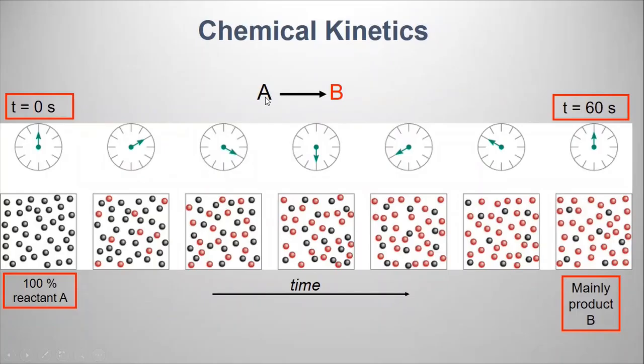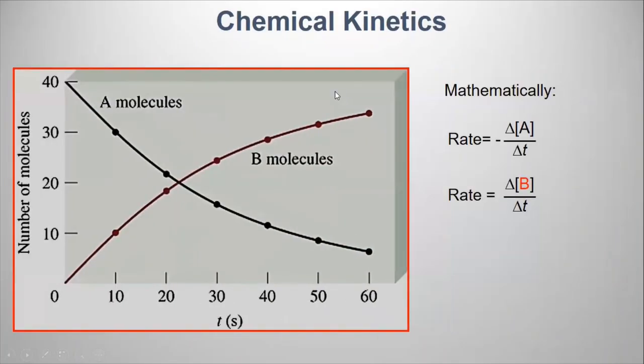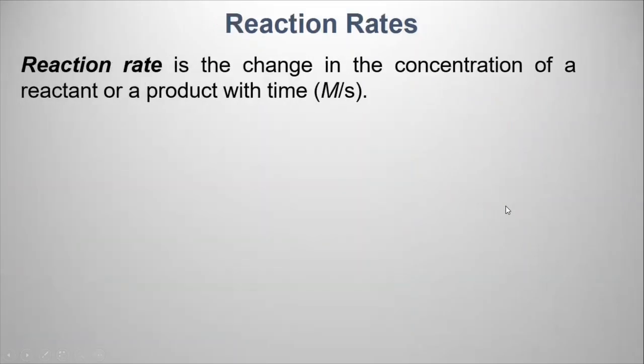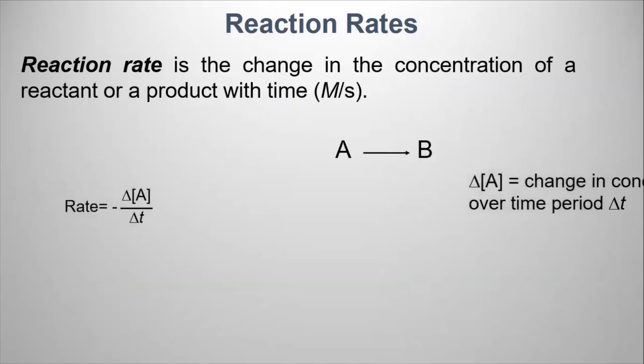So when you have 1 mole, there is a specific name for that rate. When you have 1 mole of A and 1 mole of B, that specific name is the rate of disappearance of A and the rate of appearance of B, when you have 1 mole of reactant and 1 mole of product. To summarize that,